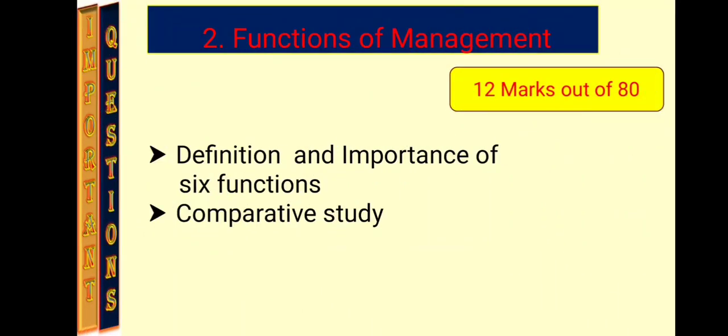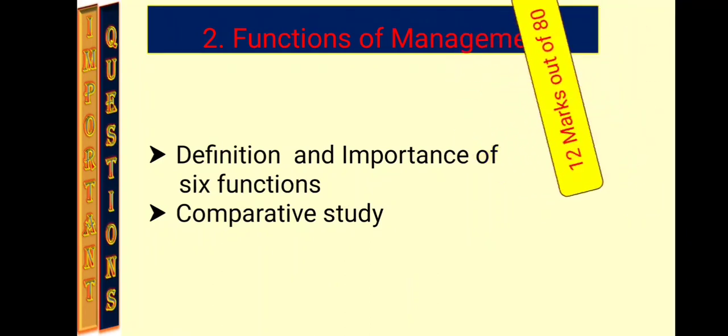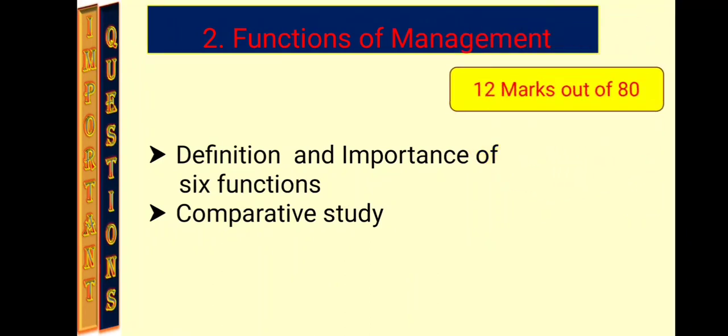Now let's see the second chapter, that is functions of management. The chapter is for 12 marks, and here what you have to prepare, you just have to prepare definition and importance of 6 functions. Only 6 functions are given here in this chapter, and you must memorize the definition of each function and importance. 10 points are given for importance for each function, so you must memorize these 10 points of importance for each and every function.